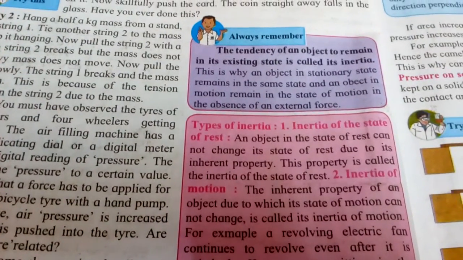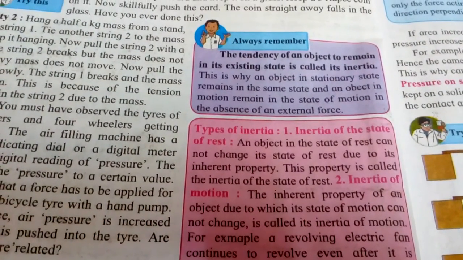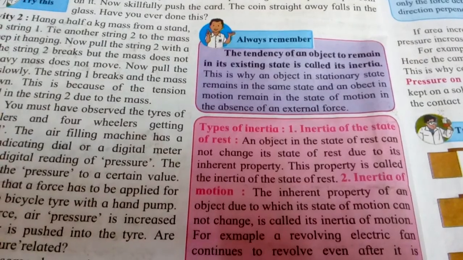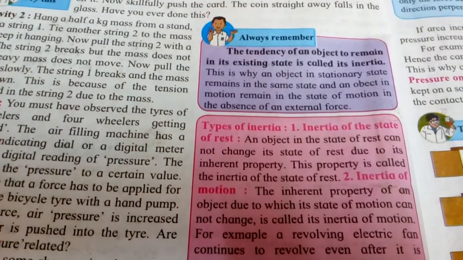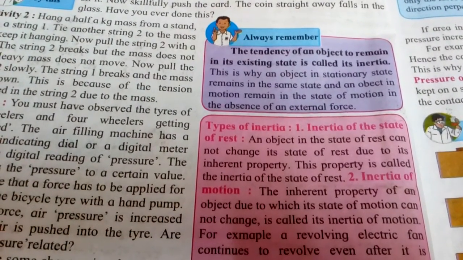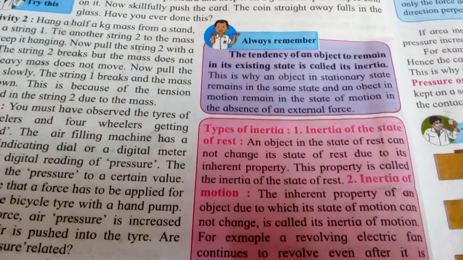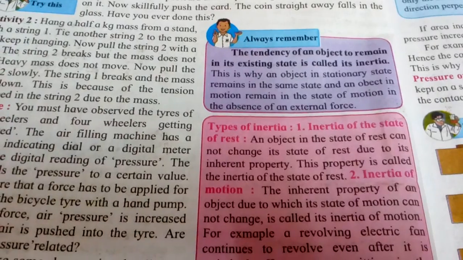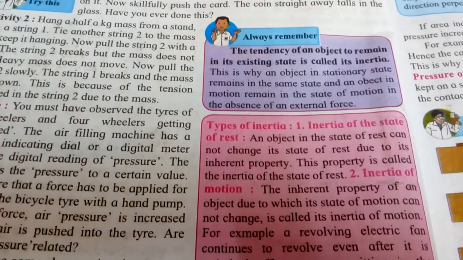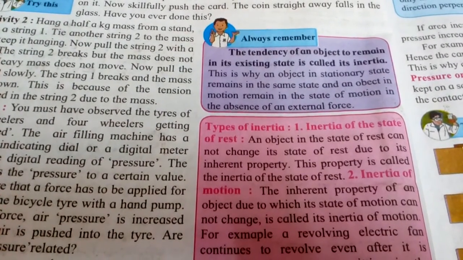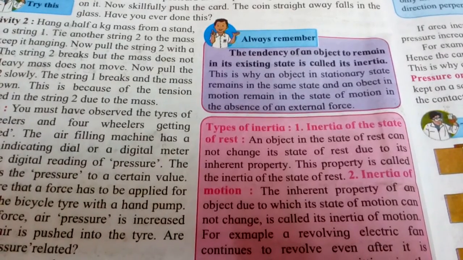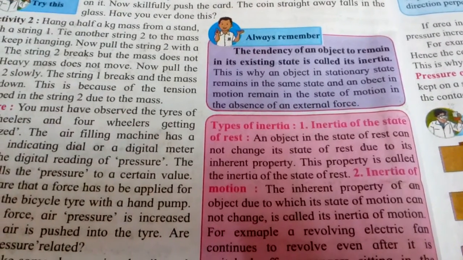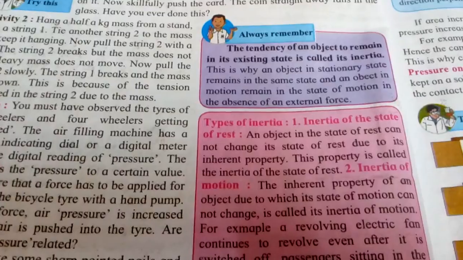So the tendency of an object to remain in its existing state, let it be a state of rest or let it be a state of motion. That existing state in which the object will continue to remain, that will be known as inertia. And that is why an object in a stationary state remains in the same state, and an object in motion remains in the state of motion in the absence of an external force.